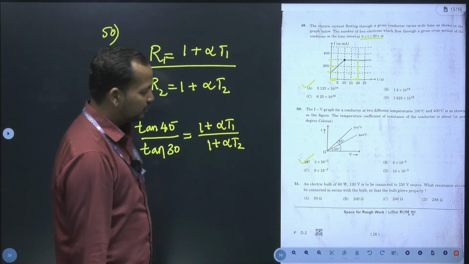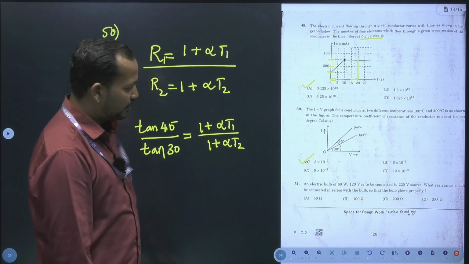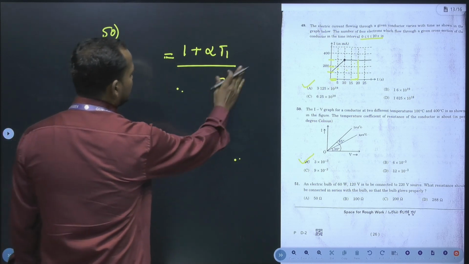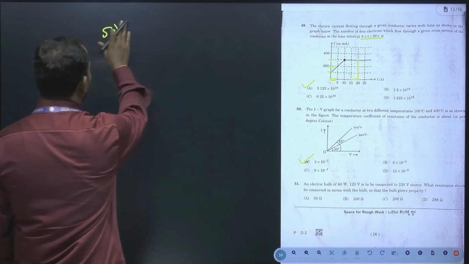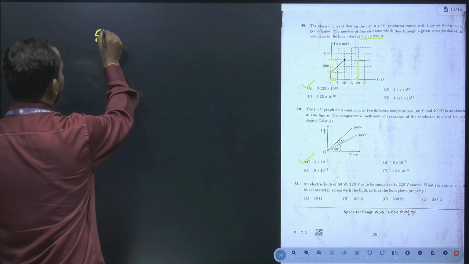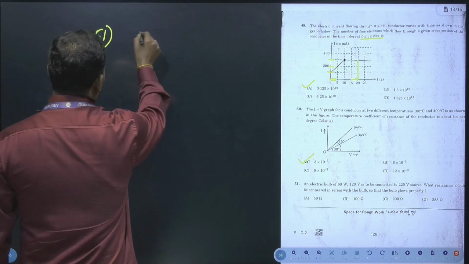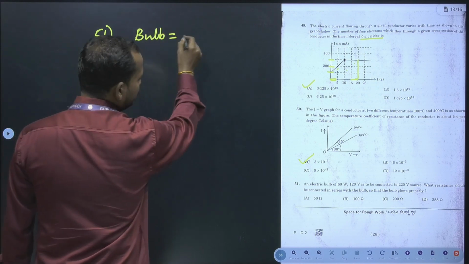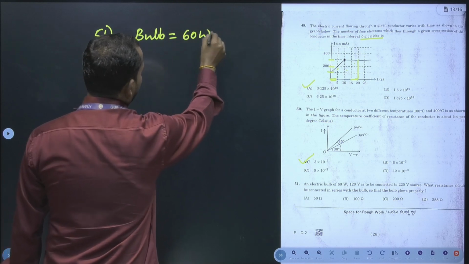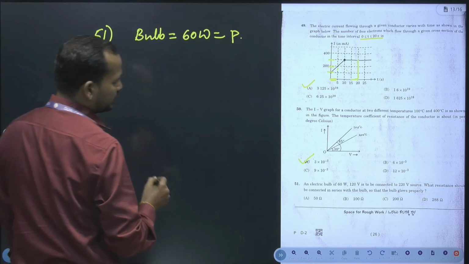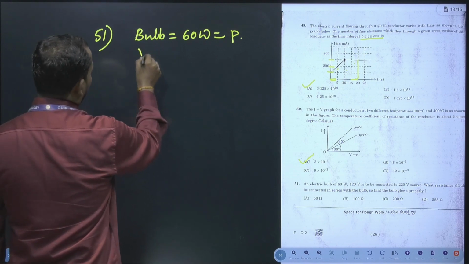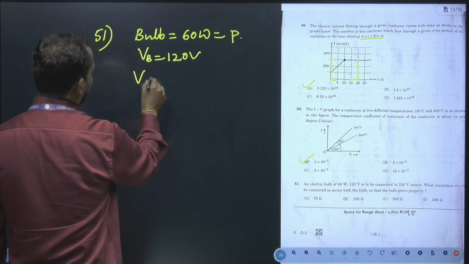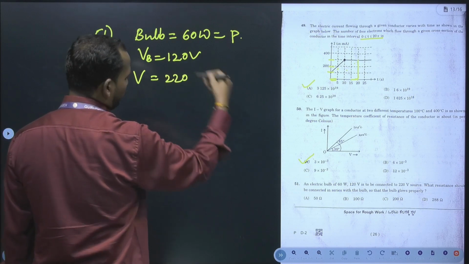Now the next question, 51. An electric bulb of 60 watt, this is power, which is operating at 120 volt, voltage of the bulb, which is 120 volt, and source voltage which is 220 volt is provided for the whole circuit.